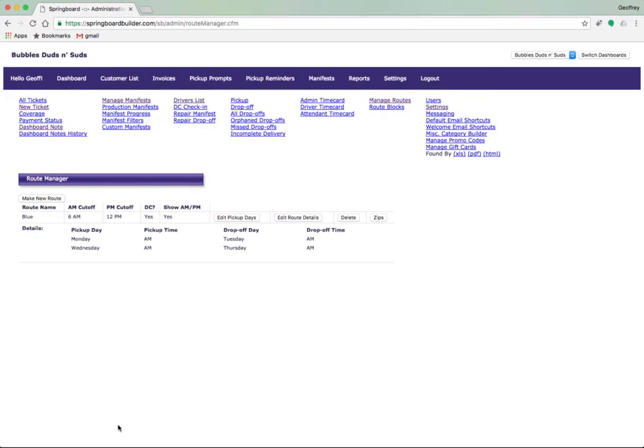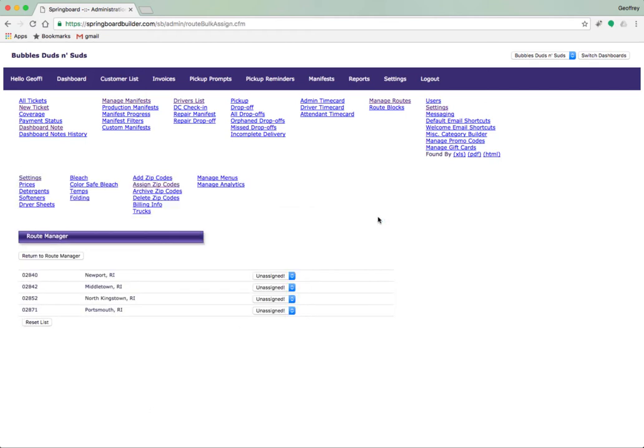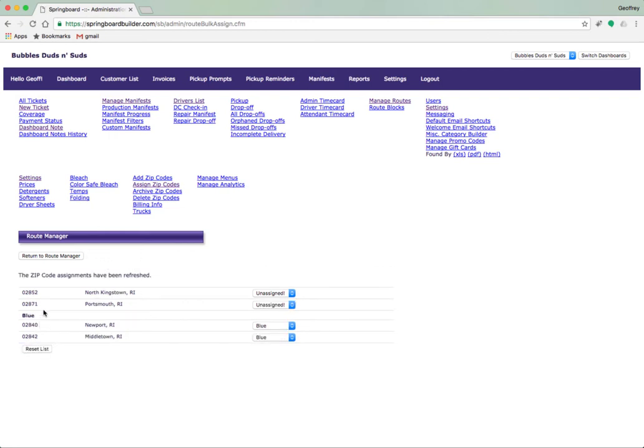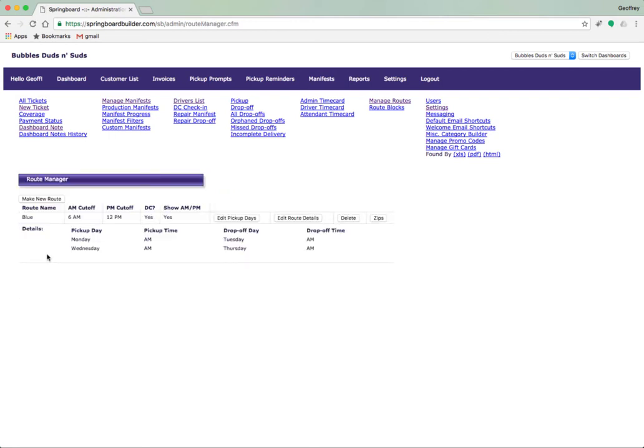Now let's attach some zip codes to the route. Click on the Zips button. Find the zip codes that you want to assign to the route and select the route's name from the route drop-down menus. Once you've selected the zip codes, click the Reset List button and then return to the route manager. Springboard now knows that customers who live in the 02840 and the 02842 zip codes can get pickups on both Monday mornings and Wednesday mornings.